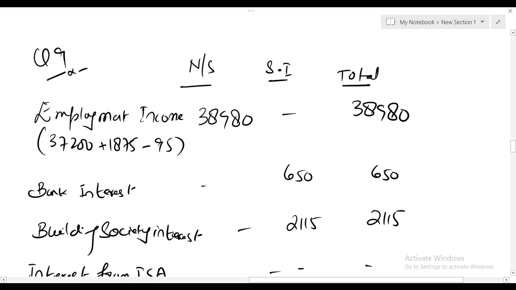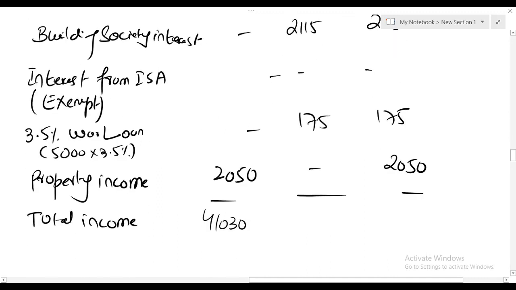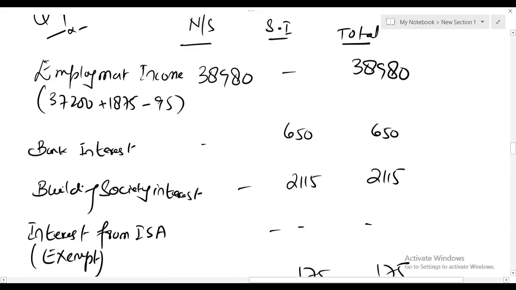Let me check the total of interest income: 650 plus 2115 plus 175. It is 2940.